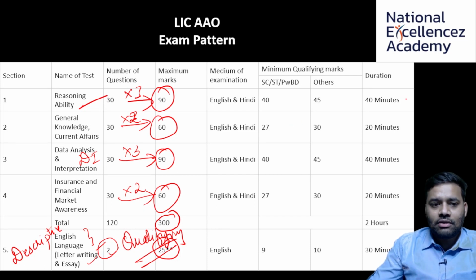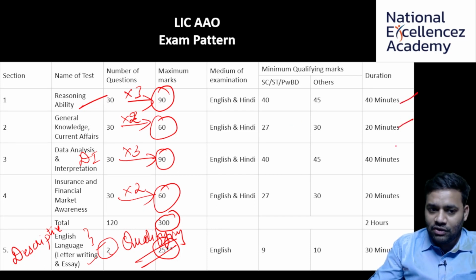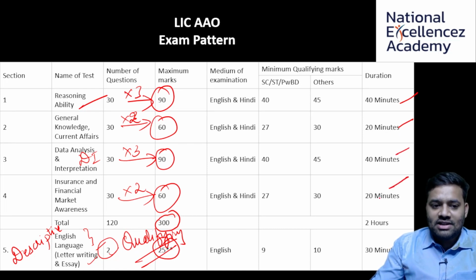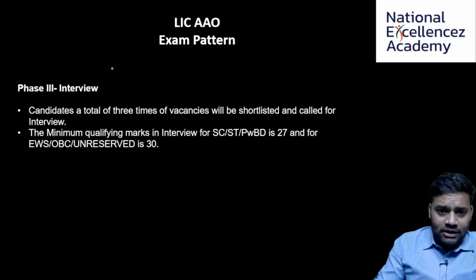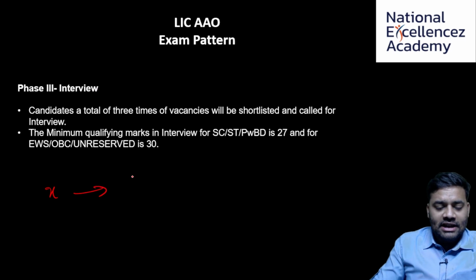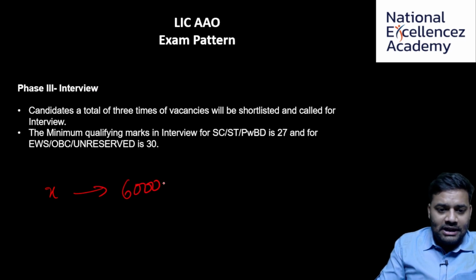And what is the duration? 40 minutes for reasoning, 20 minutes for general knowledge, 40 minutes for DI, and 20 minutes for insurance and financial market awareness, total of 2 hours. And after you clear mains, initially we don't know how many, there are X candidates, later only 6,000 will be eligible for mains. This is mains, 6,000 will write mains.